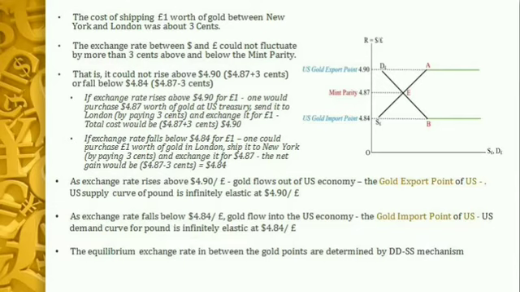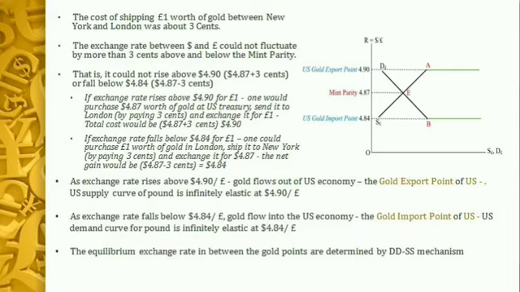Let us now suppose that the cost of shipping 1 pound worth of gold between New York and London was about 3 cents. The exchange rate between dollar and pound then could not fluctuate by more than 3 cents above and below the mint parity. So it could not rise above $4.90, which is $4.87 plus 3 cents of shipping cost, or fall below $4.84, which is calculated as $4.87 minus the 3 cents of shipping cost. So we can explain this.